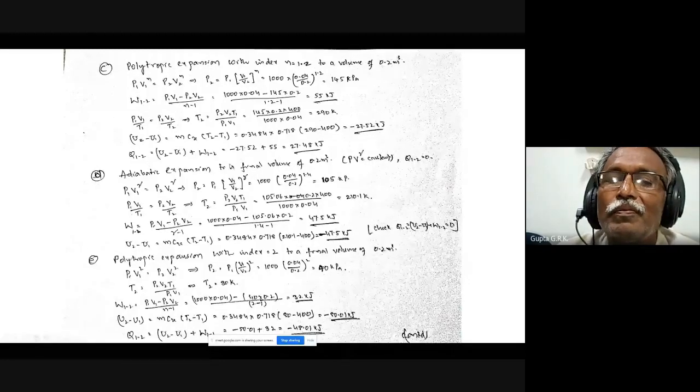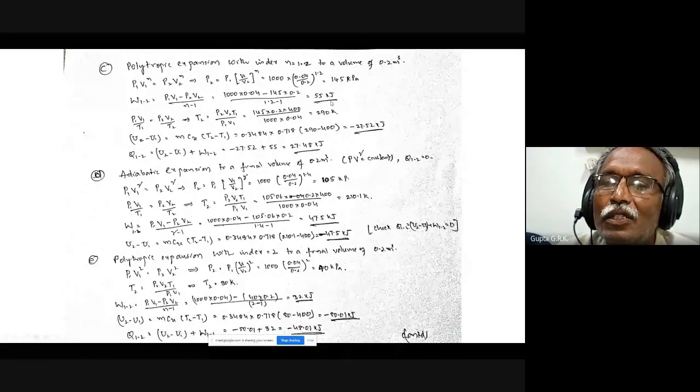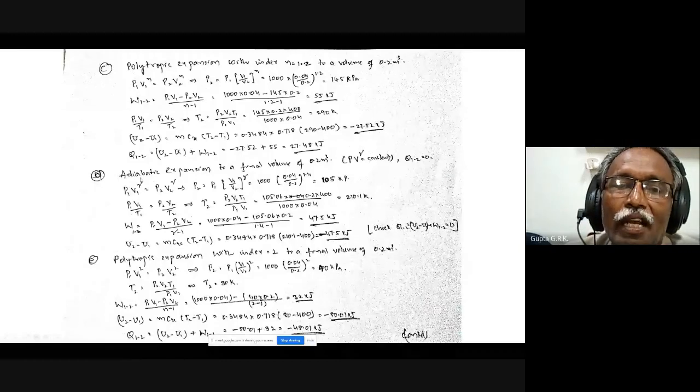And Q12 is the sum of these two. I have to keep the sign. Minus 27.52 plus 55 gives this. So you can see, compared to the previous one, for isothermal, n equal to 1, the work is 64.38. And now n equal to 1.2, it is still reduced, 55 kilojoules. And the heat transfer is also very much reduced. It goes to negative.